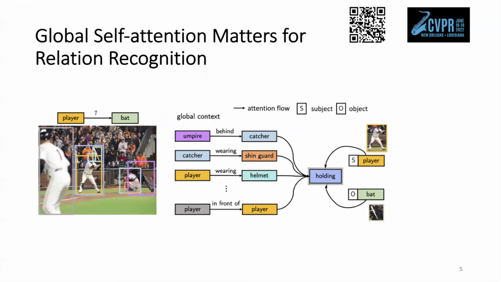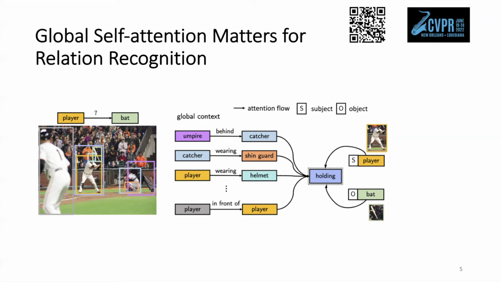To tackle the long-tail visual relation detection, we treat each image as a fully connected graph and purely use the self-attention to connect different objects and relations, which differs from many previous works that rely on tree-based or graph convolution-based methods. Here is an example. Given an image and detected bounding boxes, we are now predicting the target relation of holding between player and bat. In this case, the distant objects such as player, shin guard, catcher can produce a context that the player is in a baseball game. And this can help the model better predict holding relation.